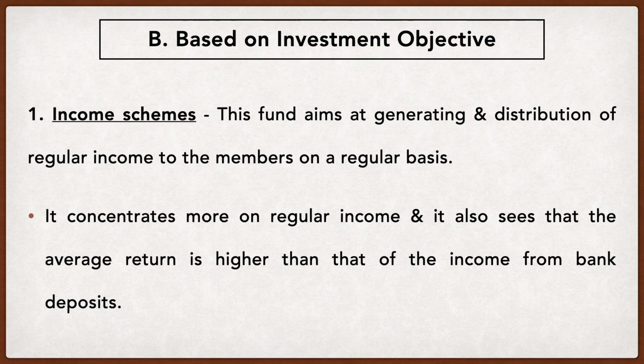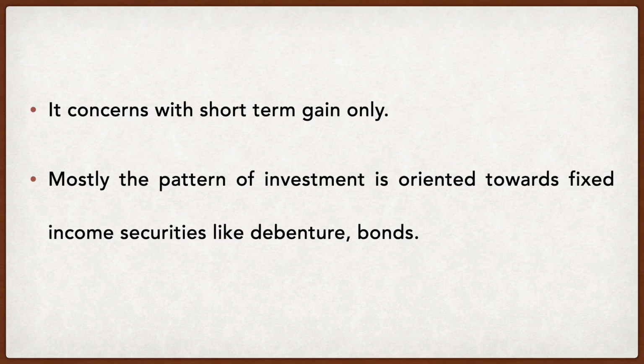Is that clear? That's the first one, and it also concerns short-term gain only. Mostly the pattern of investment is oriented towards fixed income securities like debentures or bonds. As I told you, debentures are issued by companies, and bonds can be government bonds. Now, it concerns short-term gain only.